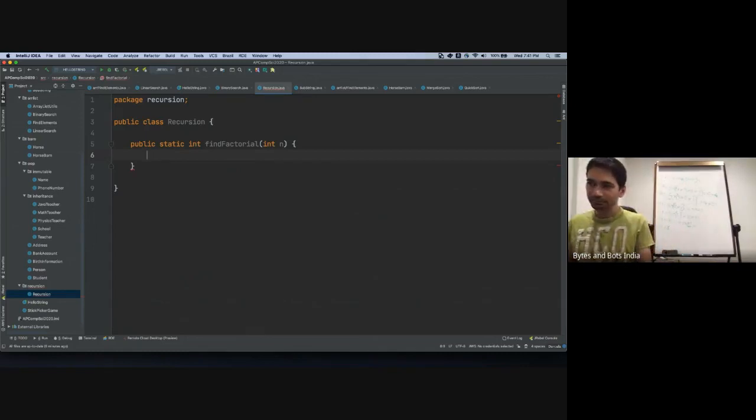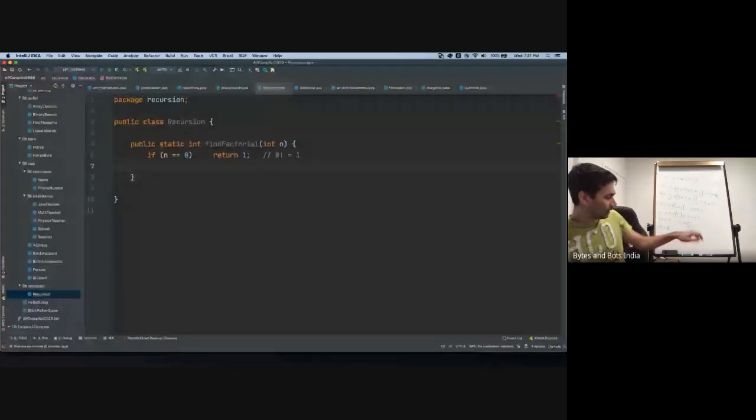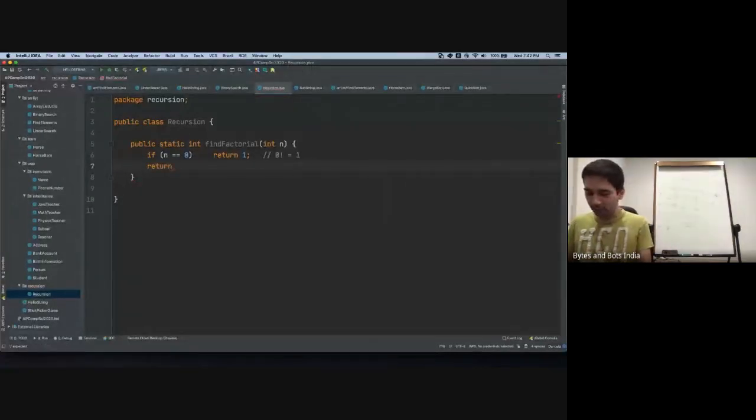So we'll say if my n is equal to 0, then return 1. We all here? Because 0 factorial is equal to 1, right? If that's not the case, if n is greater than 0, then what do we do? We simply say, whatever the n is, my factorial is going to be n multiplied by find factorial of n minus 1. That's it. You guys with me?